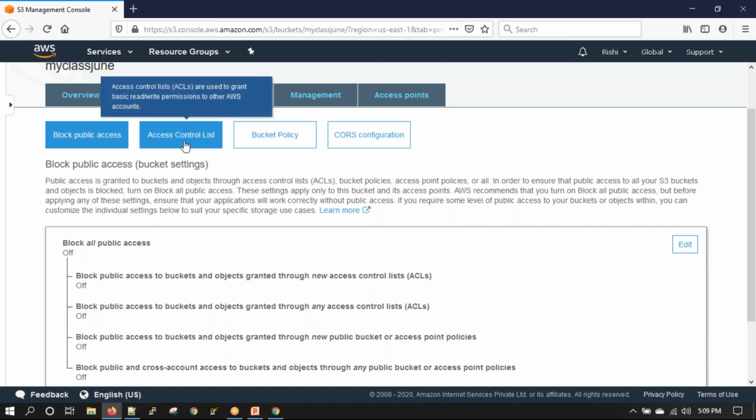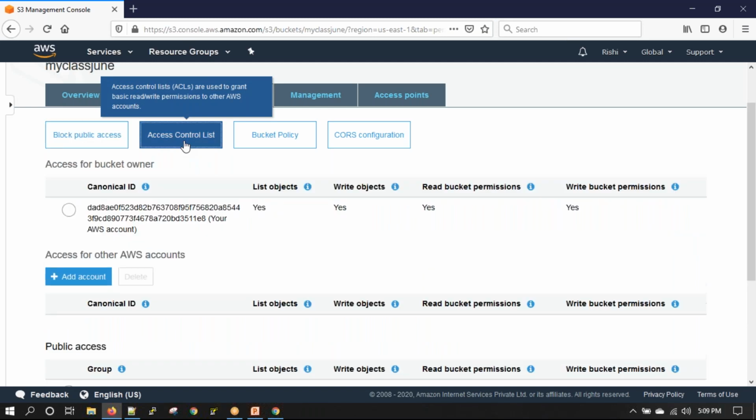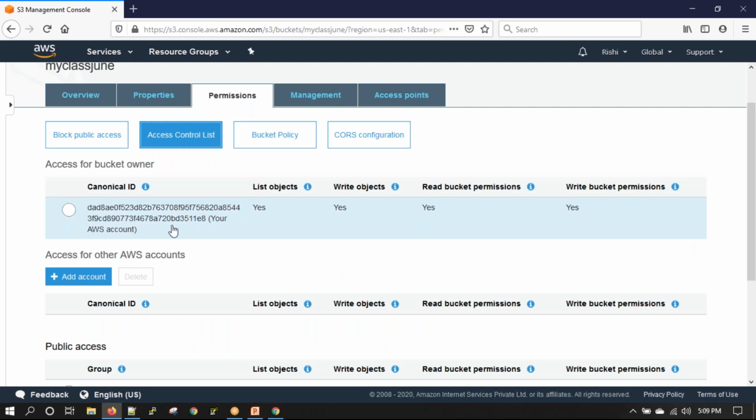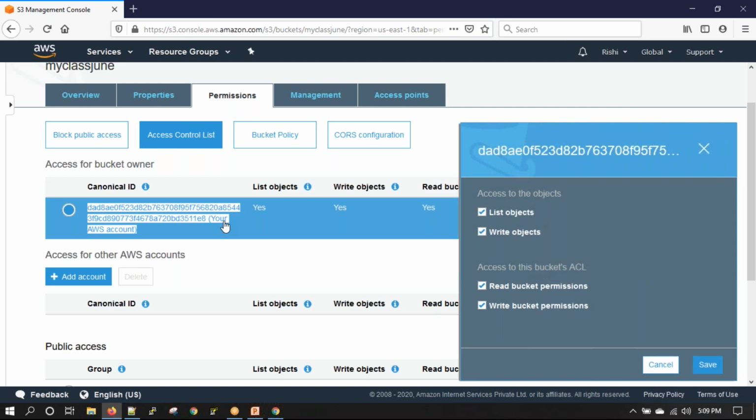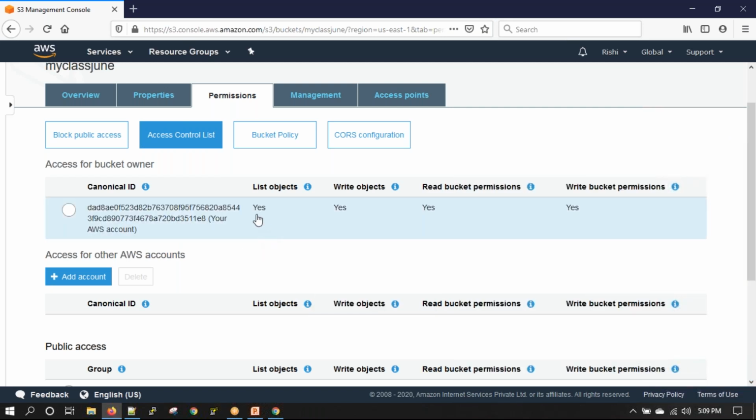Then there is something called an access control list. Access control list defines who has access to what. This default is my AWS account. You can see it says your AWS account, that is me, and I have all the permissions.